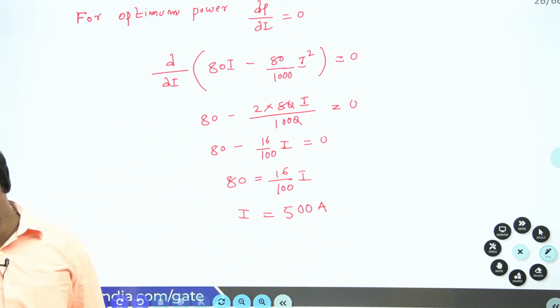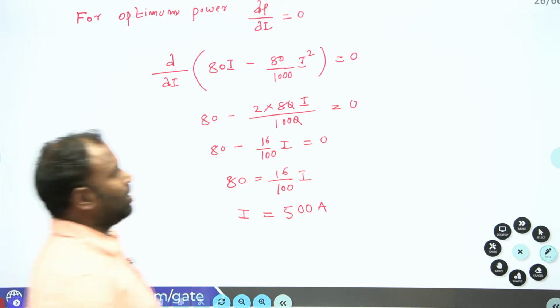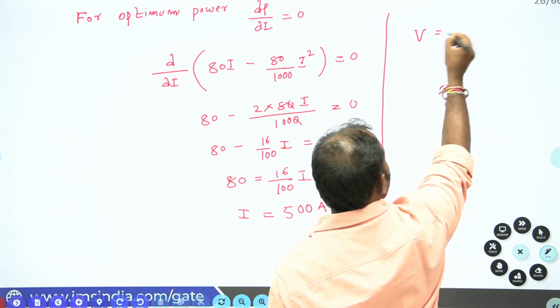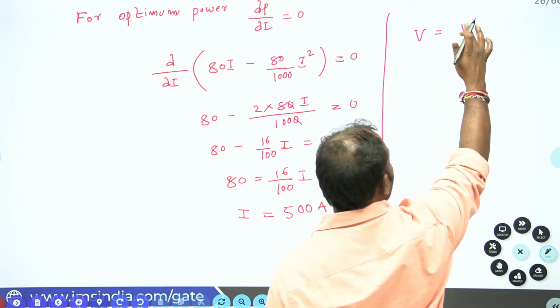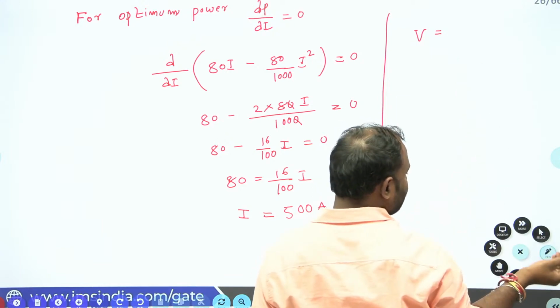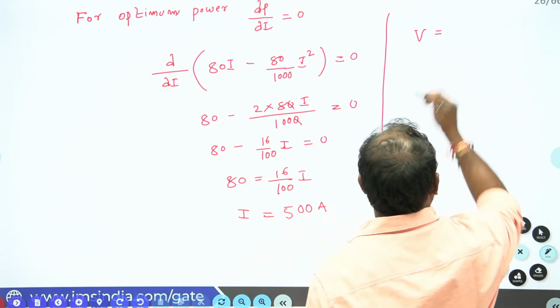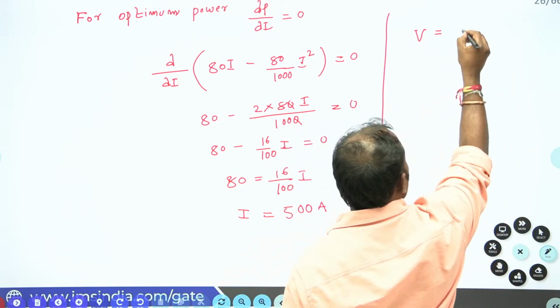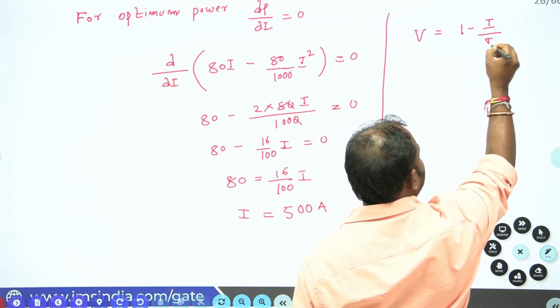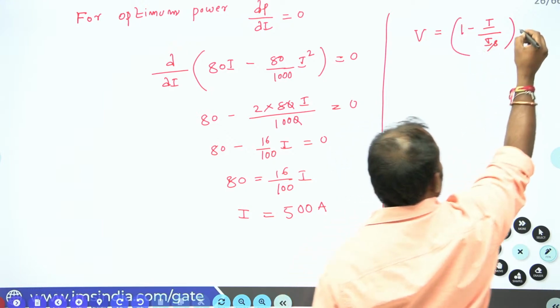Now from there I know the equation V equal to 1 minus I by IS into V naught.